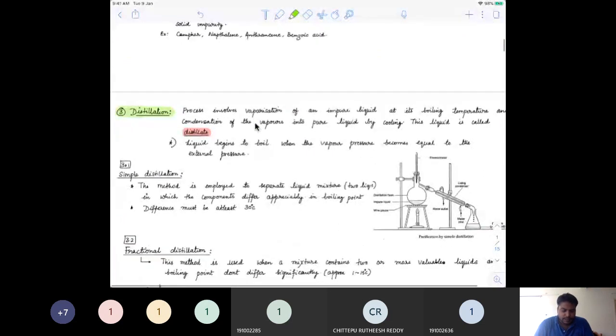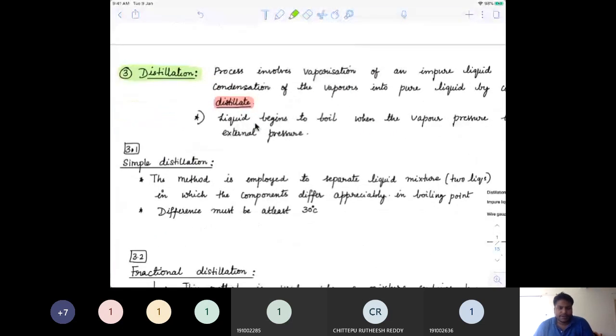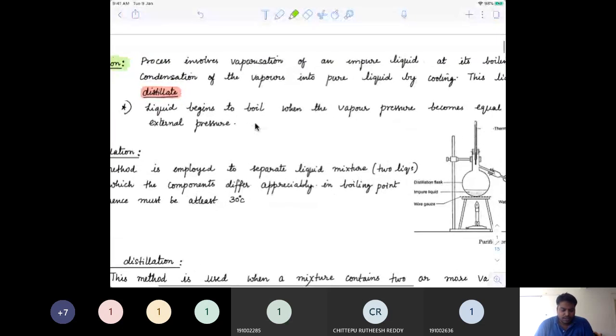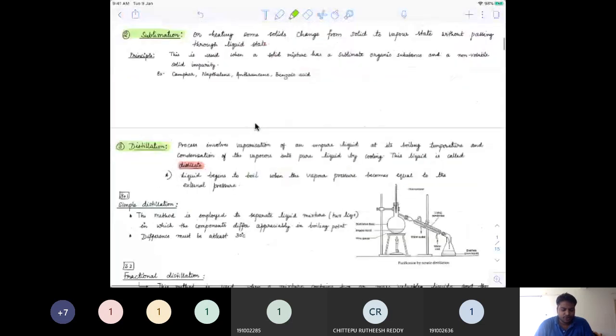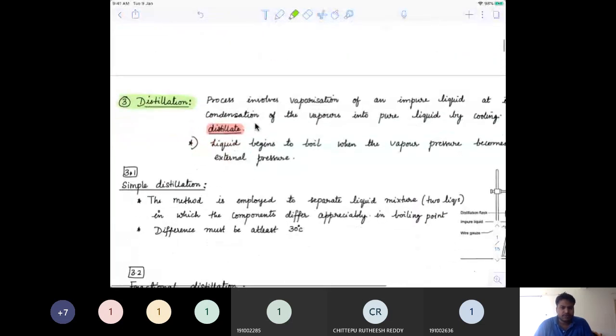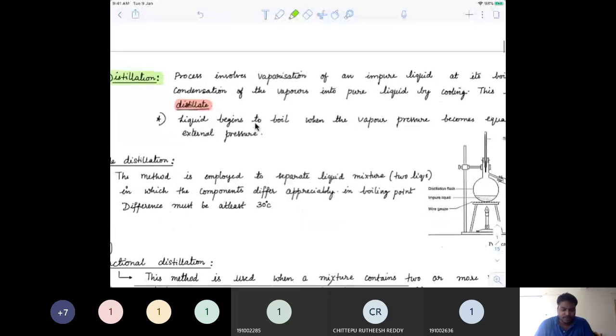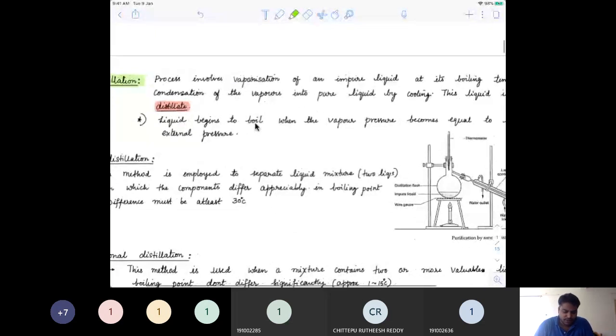Next, distillation. The third important separation method is distillation. So far, the two things which we have studied are mostly for solid organic compounds. Now we are getting into liquid organic compounds. Distillation is done when you have impure liquid organic compounds.